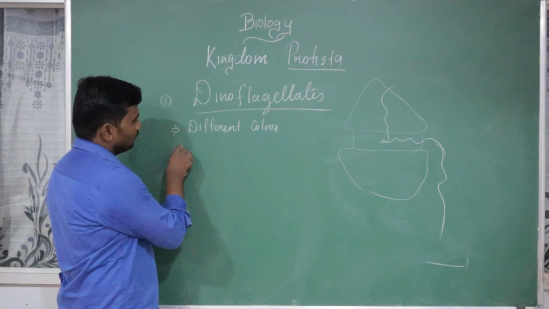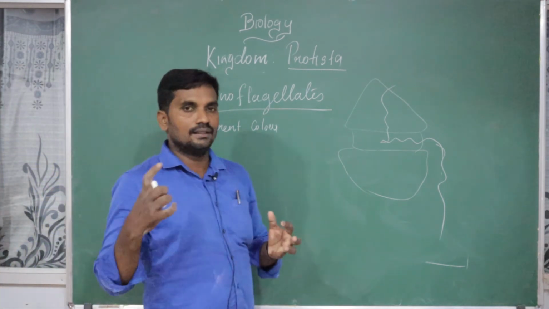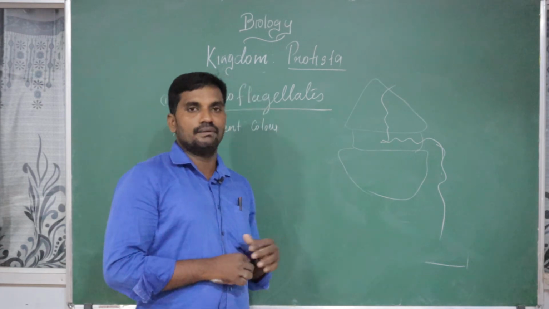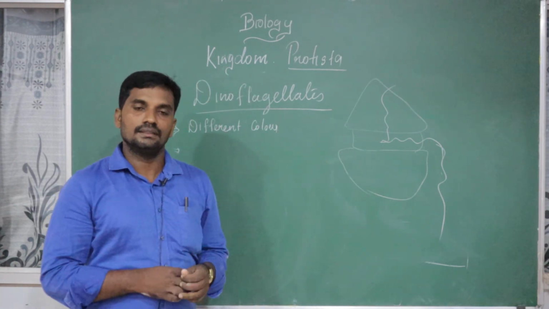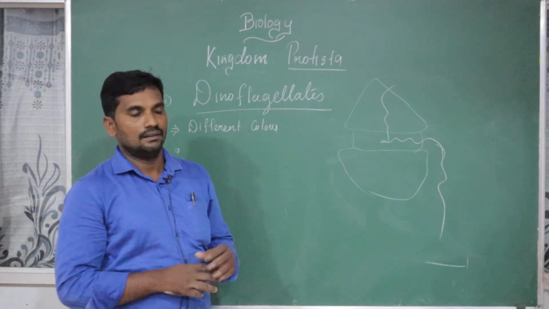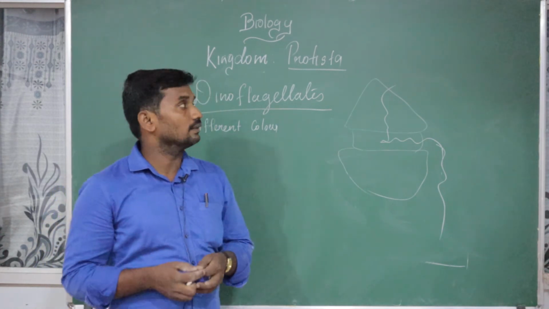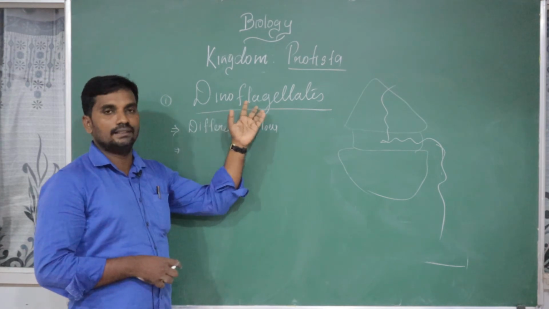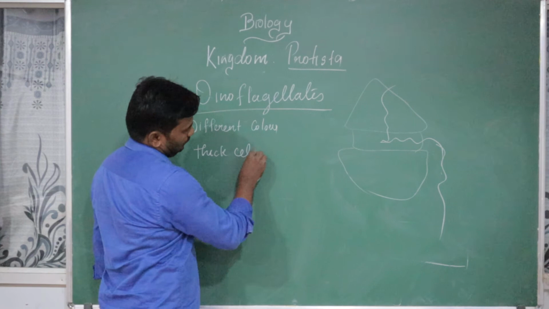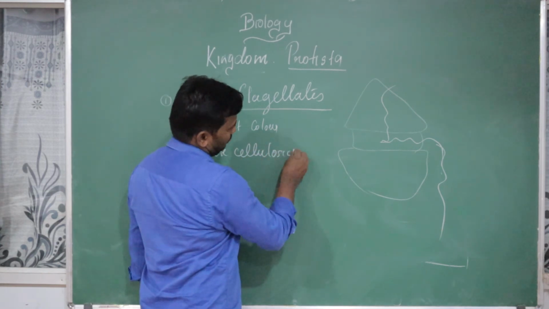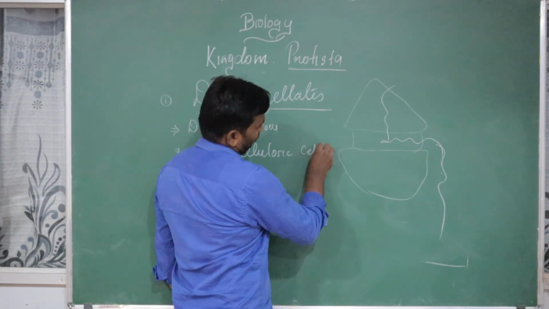Okay, the next one, very, very important. We studied the cell wall. In diatoms, the cell wall is made up of silica, but what about here? A thick cellulosic cell wall is present. A thick cellulosic cell wall is exclusively present in the dinoflagellates.